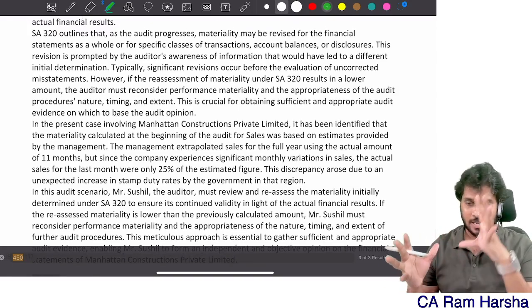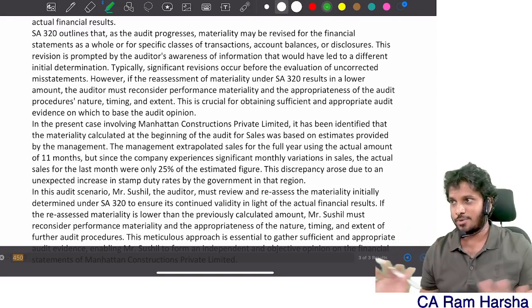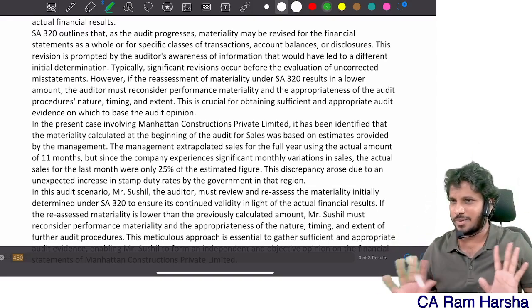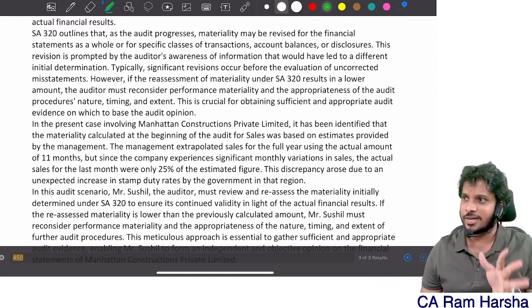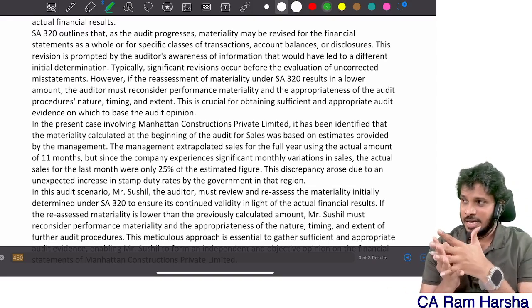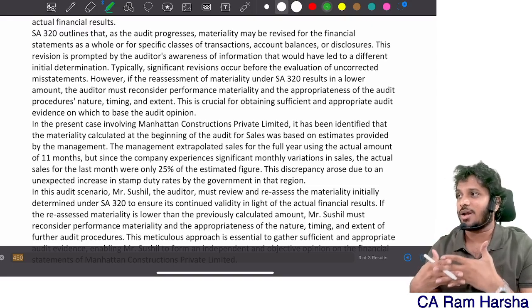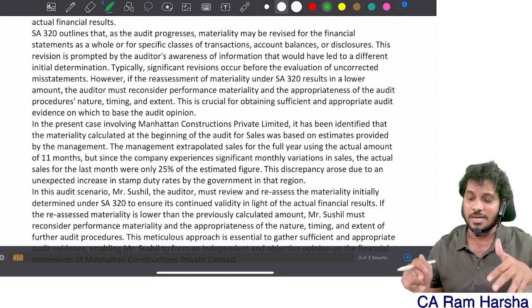That's why I always tell you the last 2 or 3 attempts are very important. 11 attempts, 6 attempts not required, 12 attempts and all. Last 3-4 attempts RTPs and MTPs, that's enough, because in the recent past the questions are very qualitative. The May 24 RTP it is there.